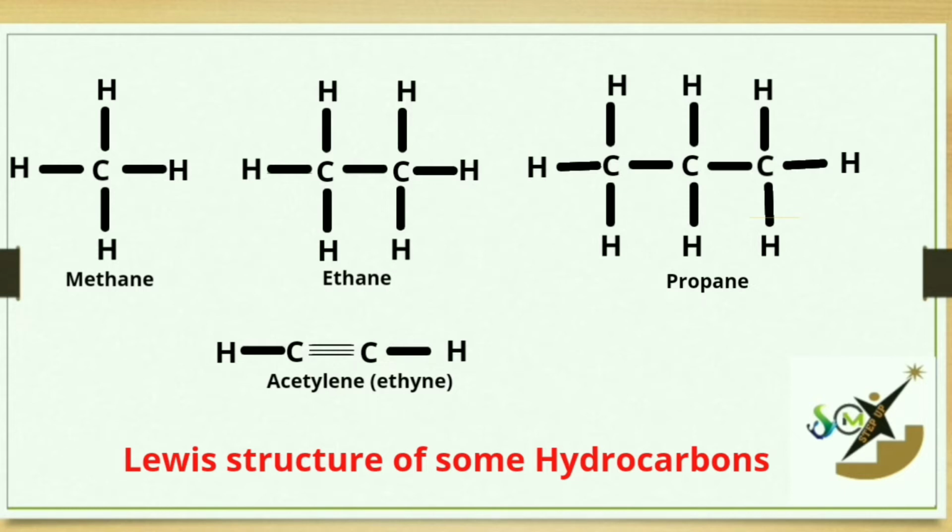Another point to be noticed here is that the valency of hydrogen is satisfied by carbon only, but the valencies of carbon may be satisfied either by hydrogen or carbon or both. In simpler words, hydrogen will form a bond with carbon only, but carbon may form a bond with both hydrogen and carbon.